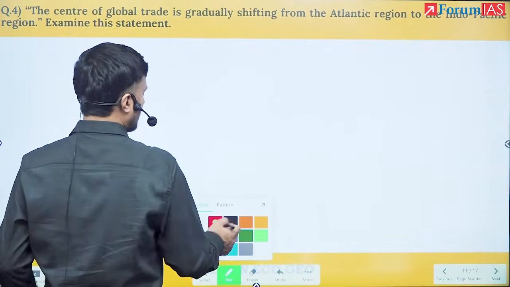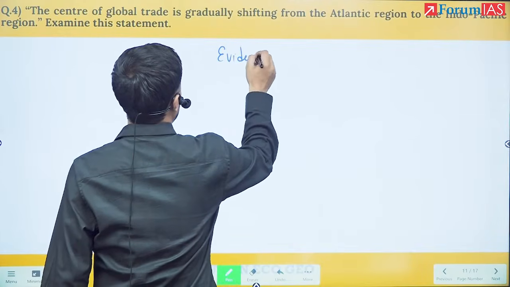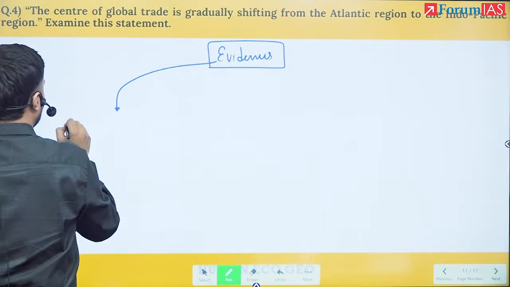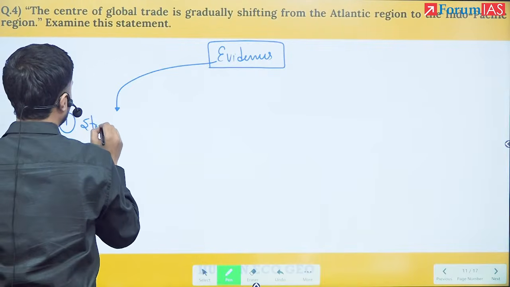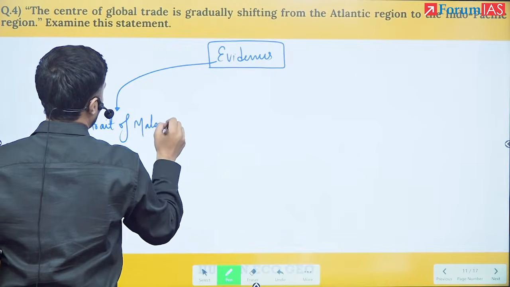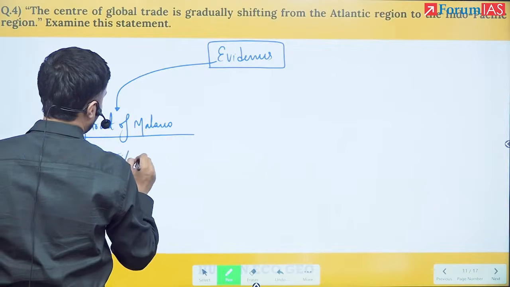Once I have shown this, I can now give evidences. How? One evidence I can show here is that the Strait of Malacca alone carries 25% of the global trade.